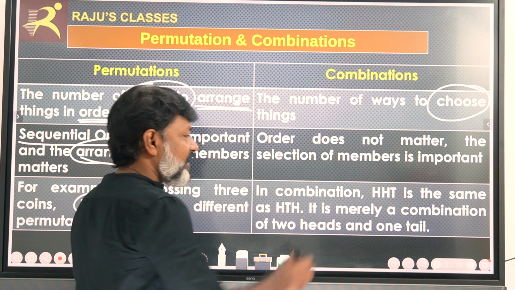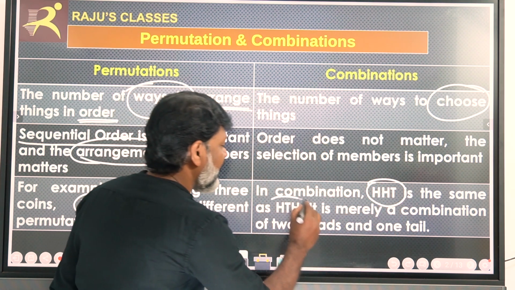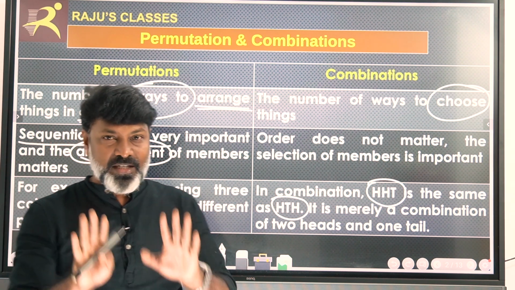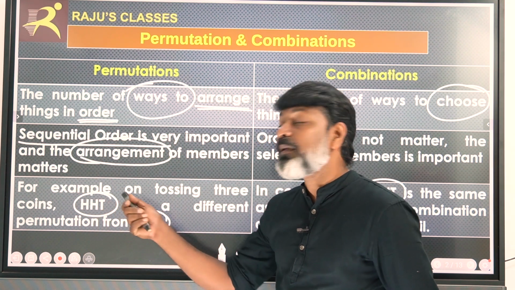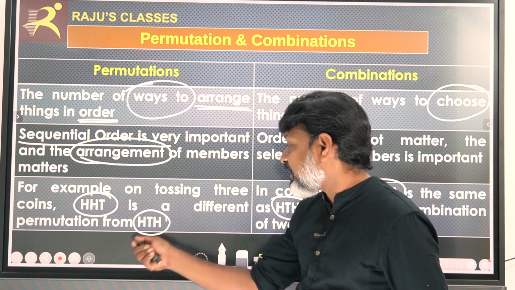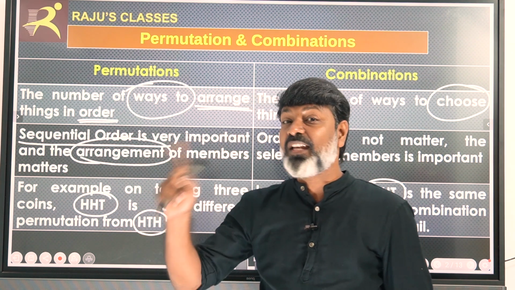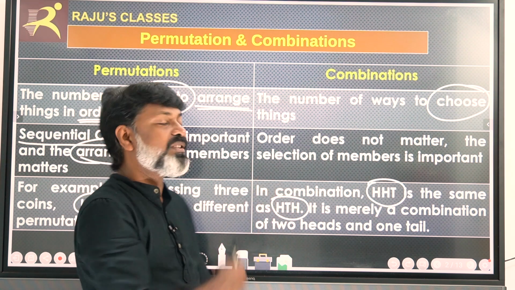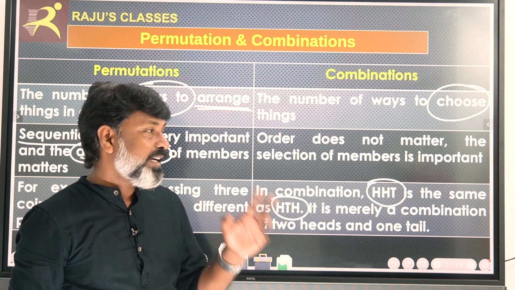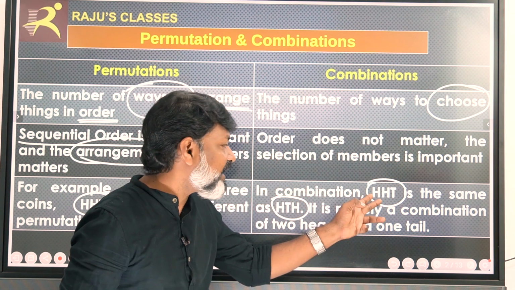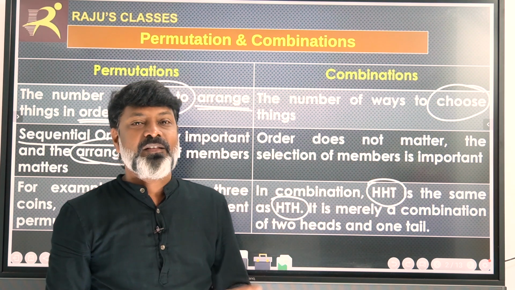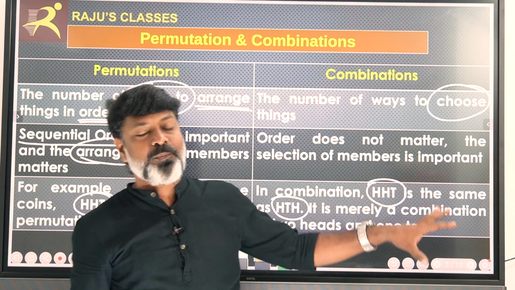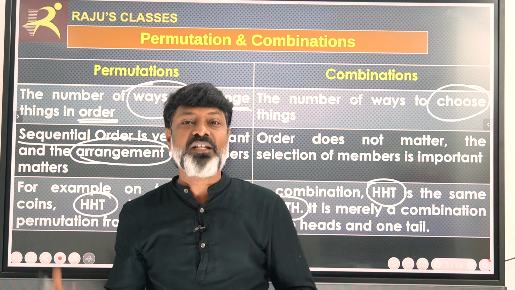But here, in combination, HHT is the same as HTH, because it is merely a grouping of two heads and one tail. Try to understand, my dear friends. Here HHT permutation is not equal to HTH permutation because the arrangements are varying. But here HHT, HTH and THH are all the same. The reason is that the grouping is two heads and one tail. That is the grouping. Permutation is applicable for sets, and combination is applicable for groups. That is the basic difference between a permutation and a combination.